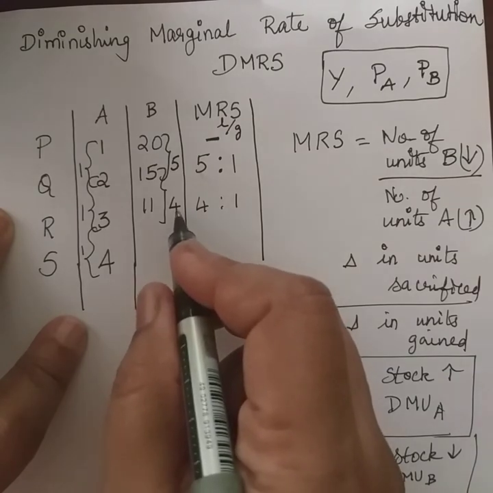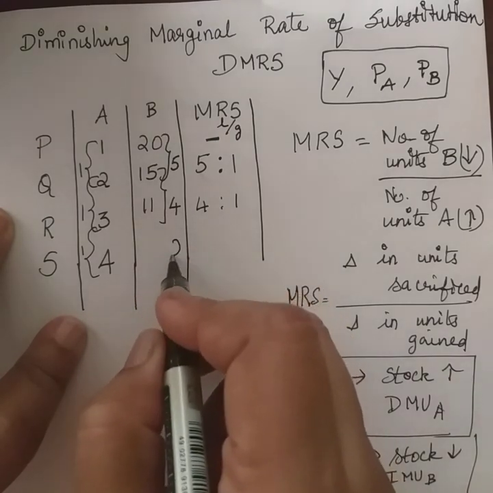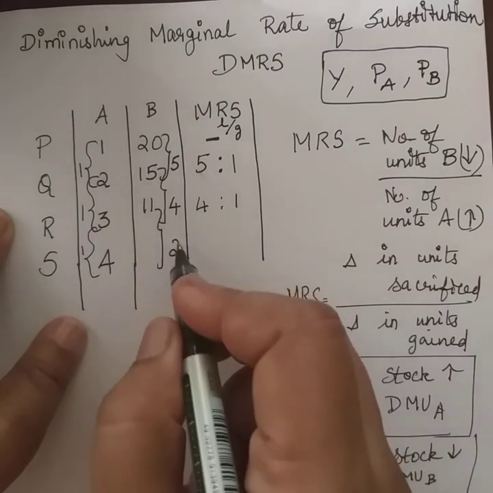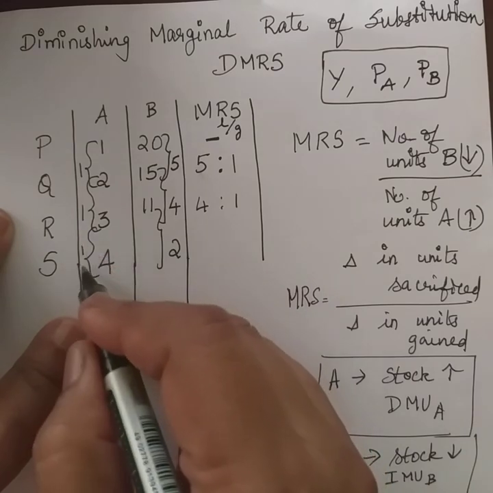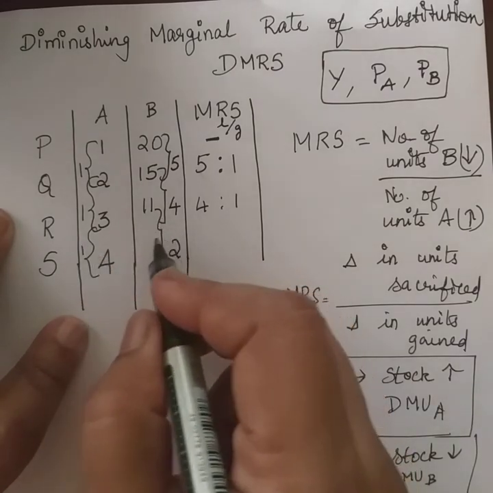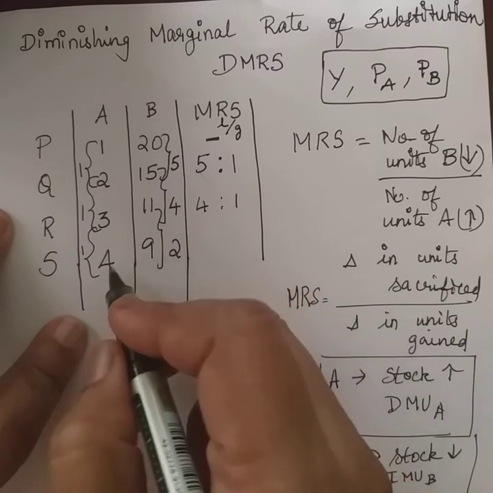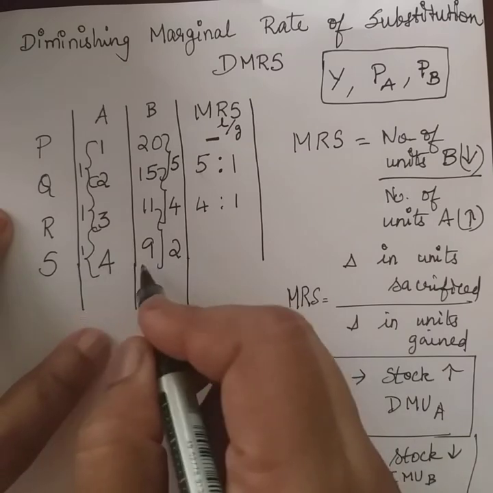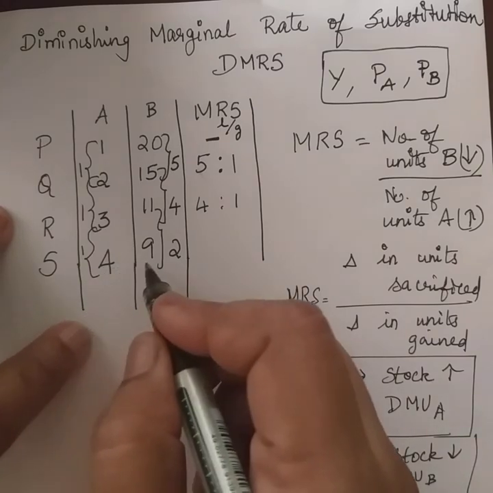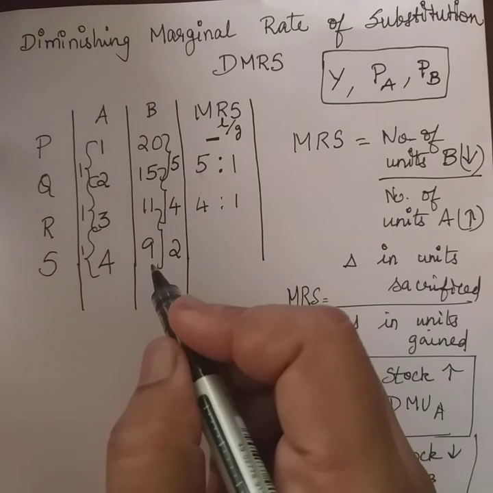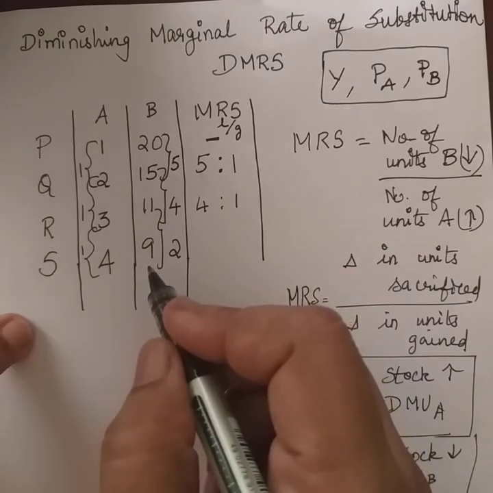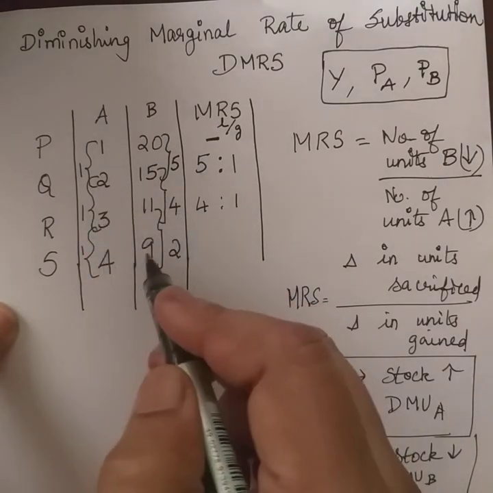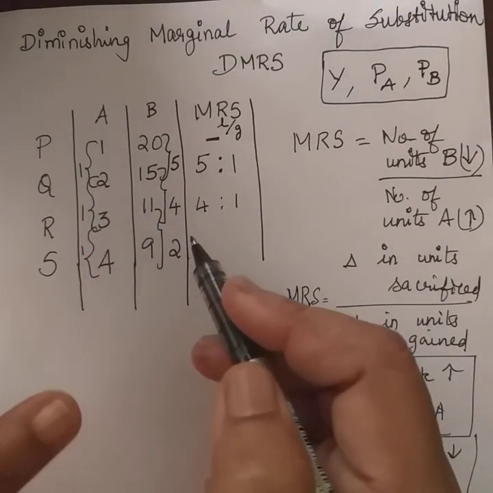So now not even 4, maybe just 2. Let us say the consumer is willing to give up only 2 units of bananas to have that one more unit of apple. So 9 bananas and 4 apples will be the combination which would give the same level of satisfaction. Again, let me repeat, whether the consumer is going to be at P, Q, R or S, whichever combination the consumer is going to have, it would give the same level of satisfaction to the consumer.